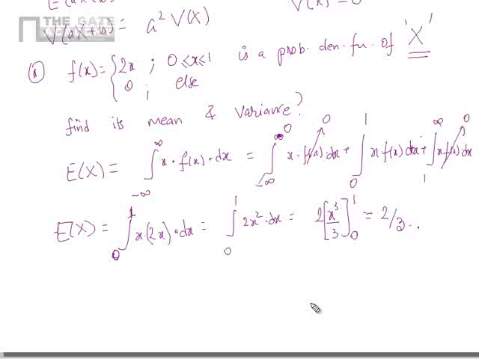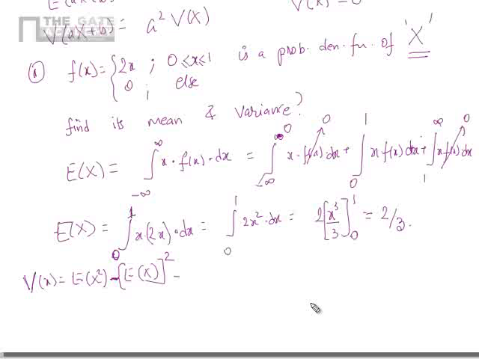Now we have to find variance of x. This is the expectancy of x. Variance of x is nothing but e of x square minus e of x the whole square.